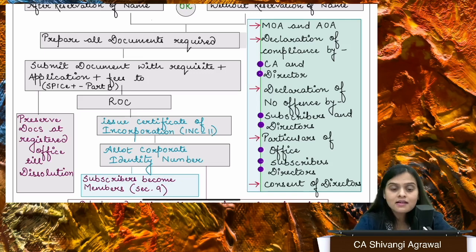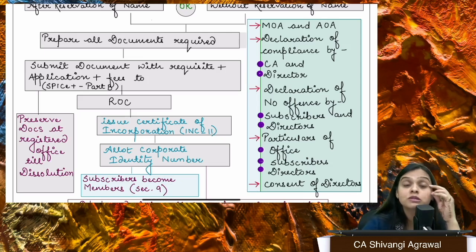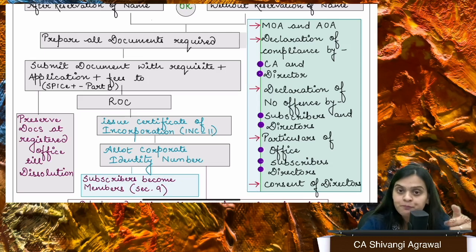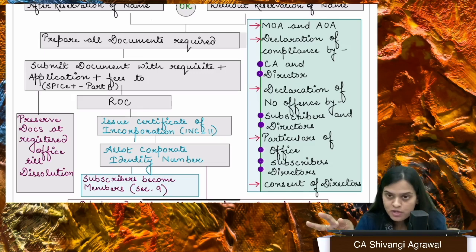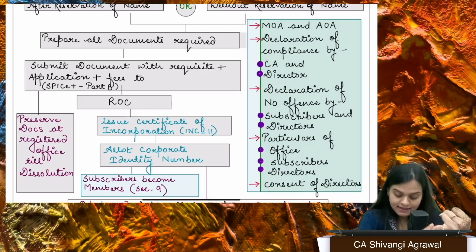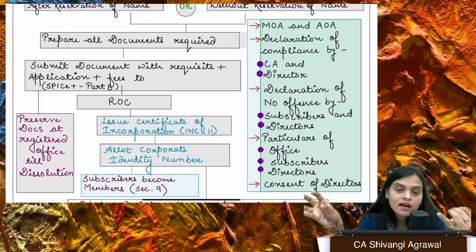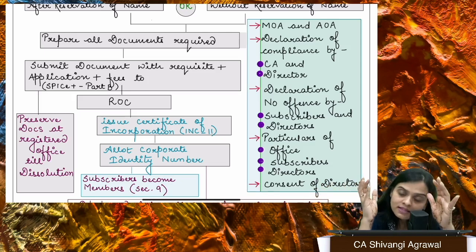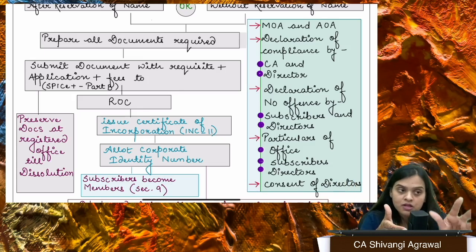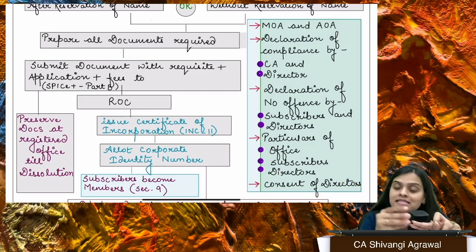The second thing is a declaration. Declaration by whom? Declaration by anyone who is involved in the formation of the company. That is a declaration by a professional. It could be a chartered accountant, a cost accountant, a company secretary, or an advocate, right? Whoever is engaged in the formation of the company. And a declaration by your director. In the articles, we write that this particular person is going to be the director of the company. So whoever is mentioned in the articles as the director or the manager, she also has to give that declaration. So 2 people are going to give the declaration, and this I call a compliance declaration.